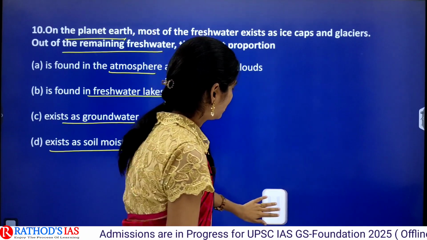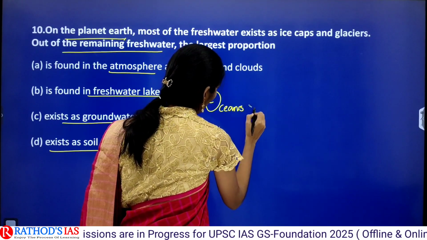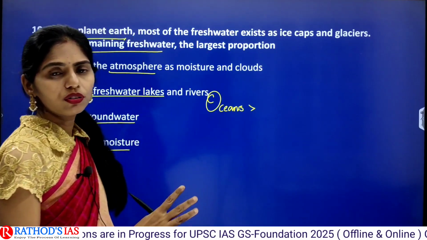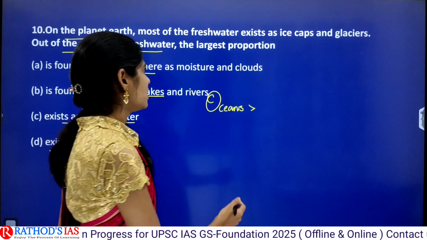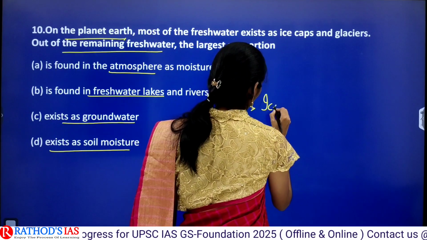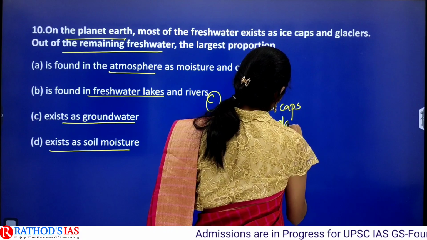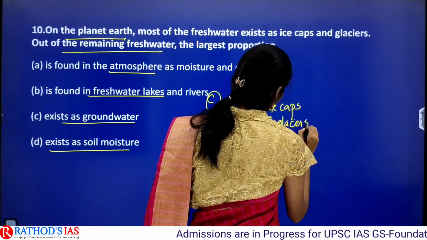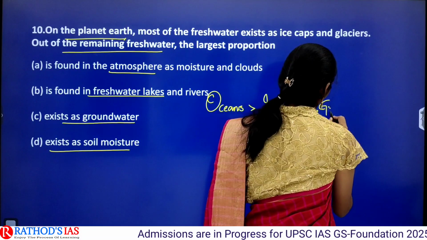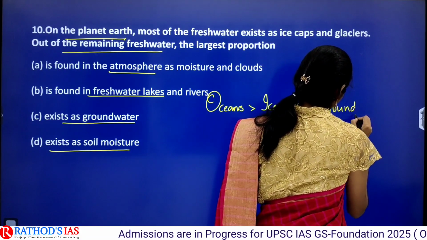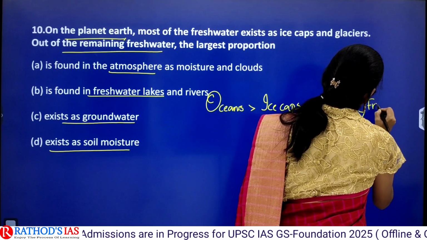Okay. So first one is our oceans. After this oceans, I am telling about both fresh water and salt water. You can divide them later on. So oceans. Next one is ice caps and glaciers. And the next one is groundwater. Next one is freshwater lakes.